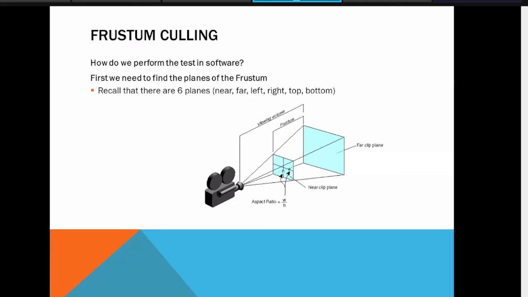In the frustum culling, actually this part is very important. Whenever you want to show some animation or frames of animation, what is the scope of your frame or what is the limit of your 3D environment, that you should know first, and accordingly you can set the bounding planes.